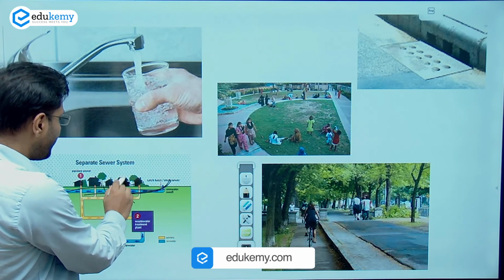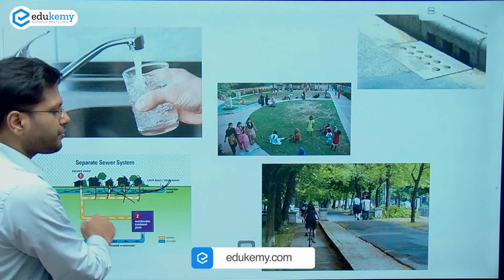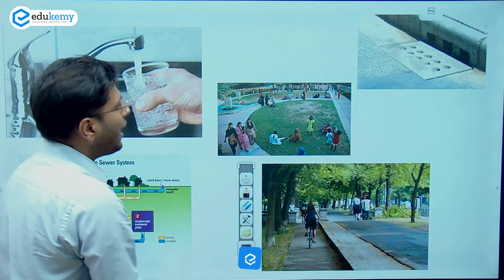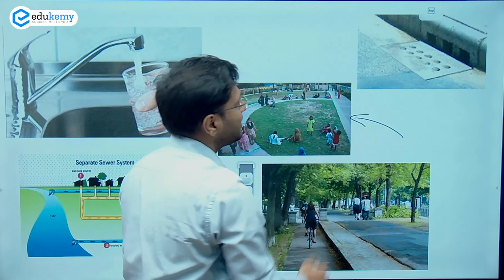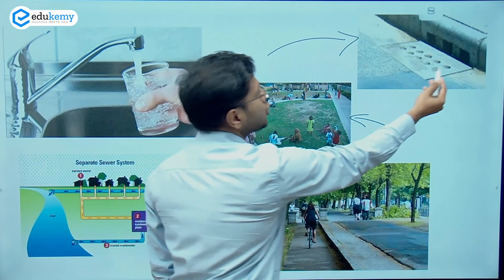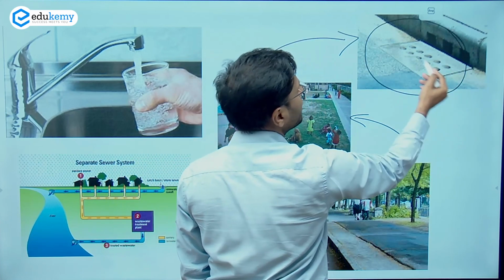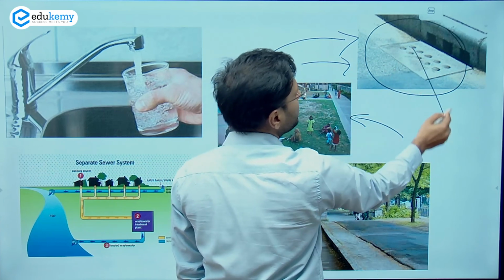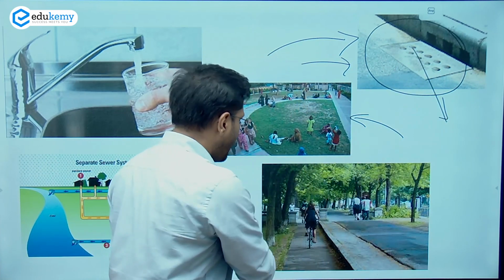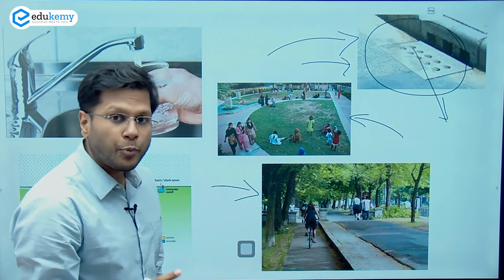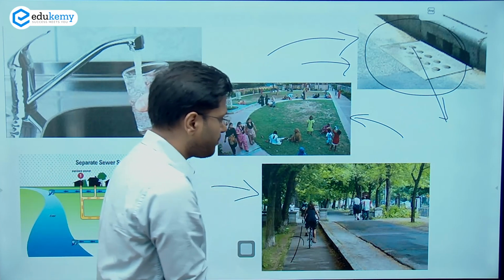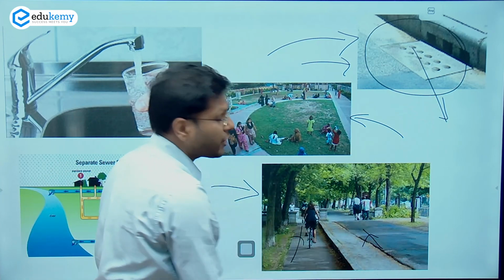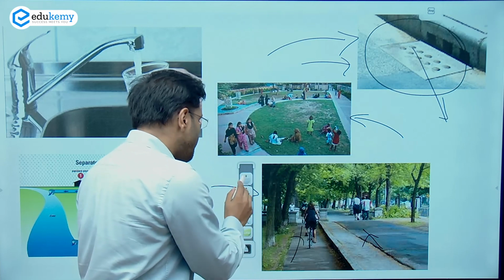So water recycling facilities attached to each home. We are also talking of cities having parks, green spaces, storm water drainage facilities, which is the place from where water gets ejected out, and also a non-motorized transport system. So a cycling pavement, a pavement for people to walk and jog across, right? So these are the main important requirements.